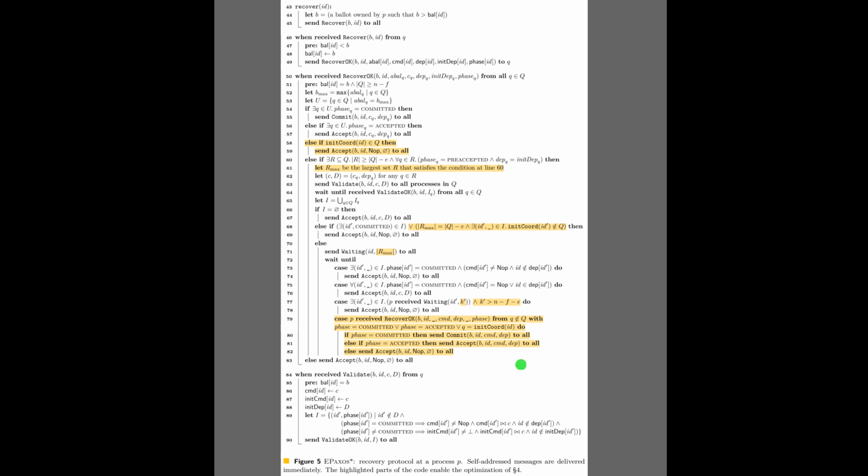Alright, the previous figure showed a full run, including a recovery handoff. Figure 5 outlines the recovery protocol that a new coordinator runs, starting with recover and recover OK to gather state from a quorum. The key addition is the validation phase, which checks whether a fast decision could have happened, so proposals do not resurrect unsafe dependencies. The code then either recommits, reaccepts, or issues a NOP with empty dependencies to preserve safety and liveness.